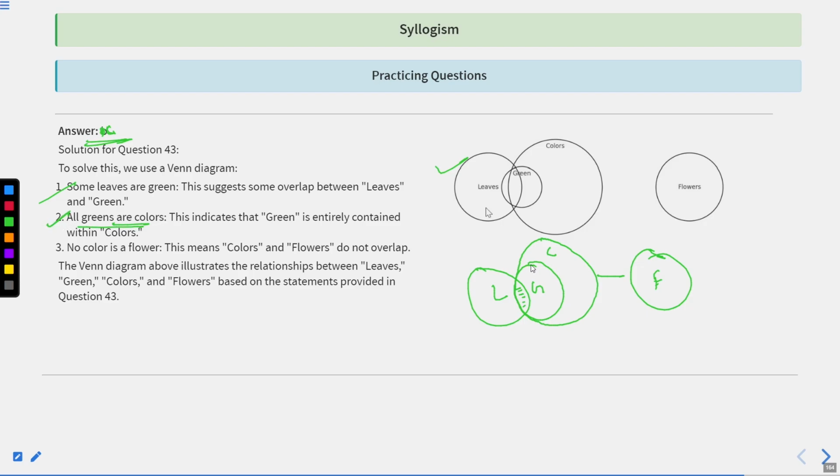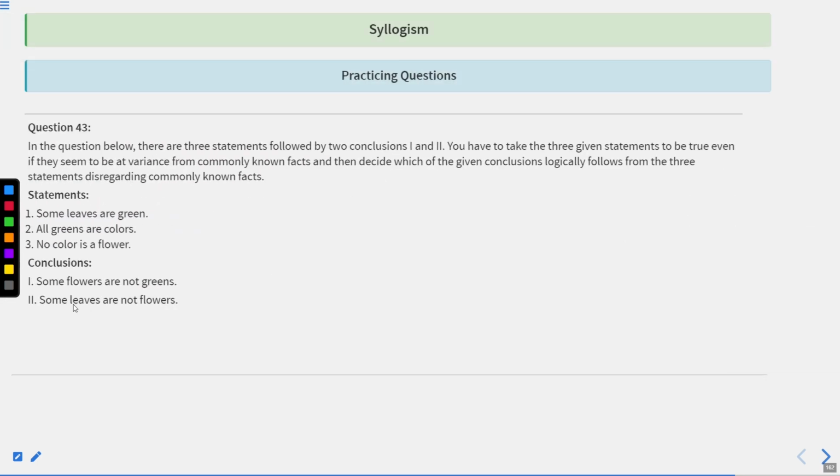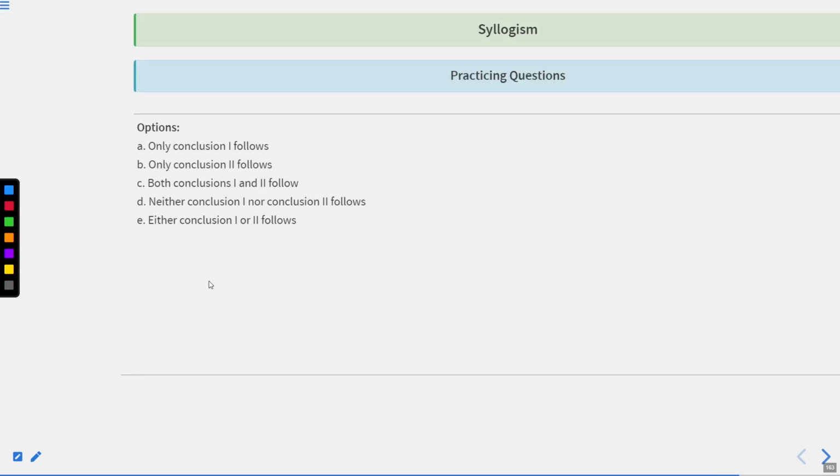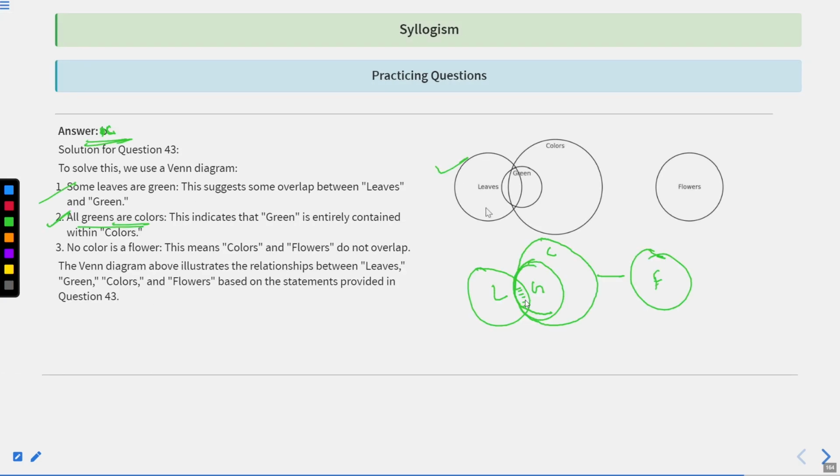All greens are colors. ये देखिए, green के अंदर है ना पूरा color. All green are color and no color is flower. No color is flower. There is no relation between colors and flowers. And at the same point of time, it is saying that some flowers are not green.